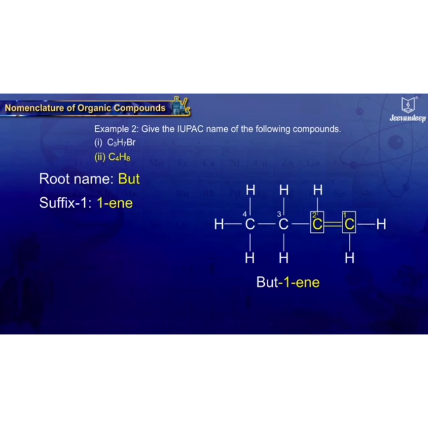So the name is but-1-ene. Next, suffix 2. No functional group is present here, so the name remains as it is. Next, prefix. There is no substitution of any halogen or alkyl group, so no further change in the name. So the final name is but-1-ene.